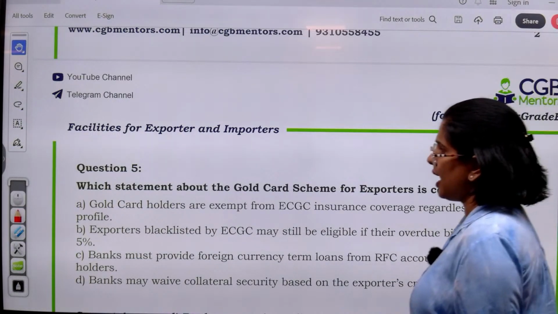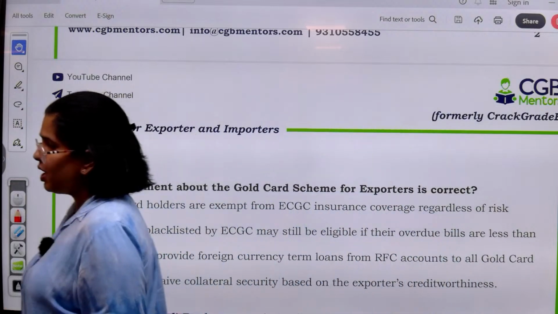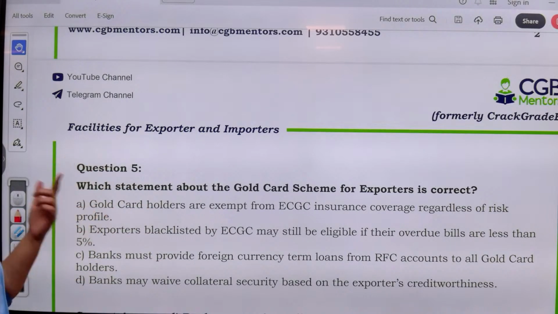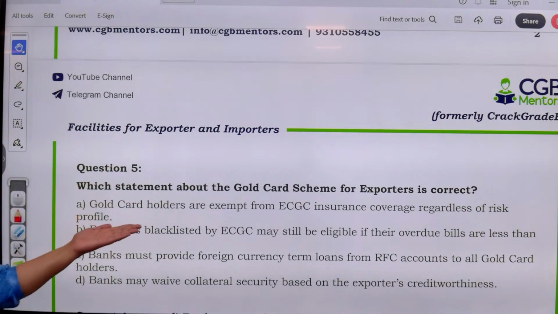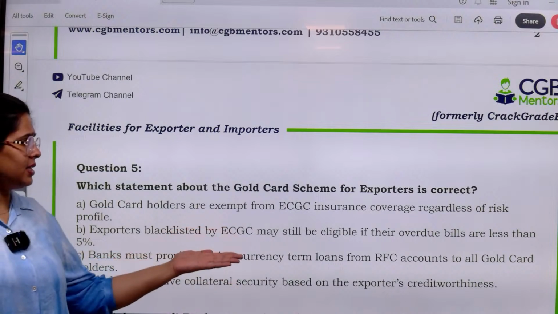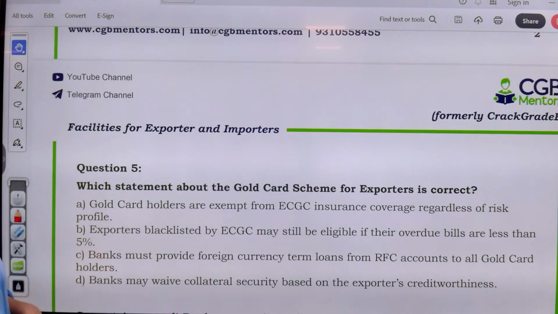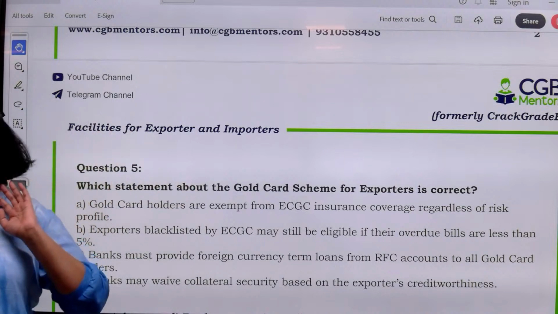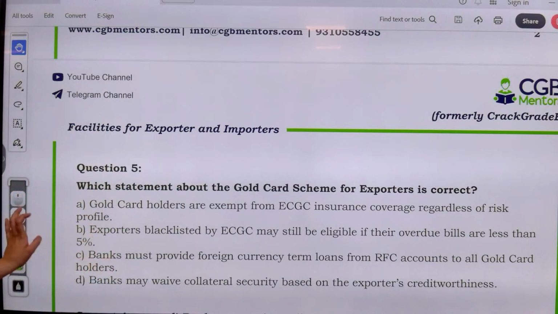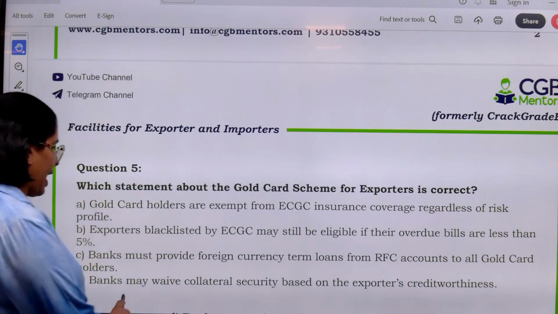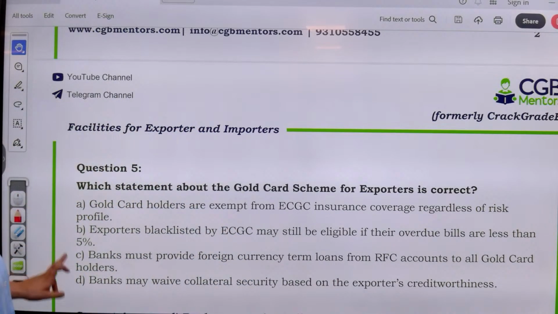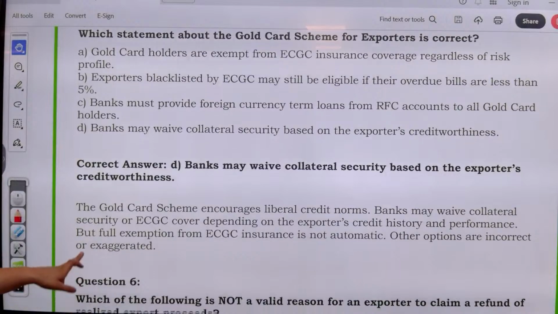So if you understand the purpose of gold card scheme, you will also understand that ultimately this can be the viable option. Others look non-viable. Why would exporters blacklisted by ECGC be eligible for this? No, right? RFC is for NRIs, so it does not have any relation to the exporters. Basically, the collateral security can be waived based on the creditworthiness of the exporter. So that is the gold card scheme.